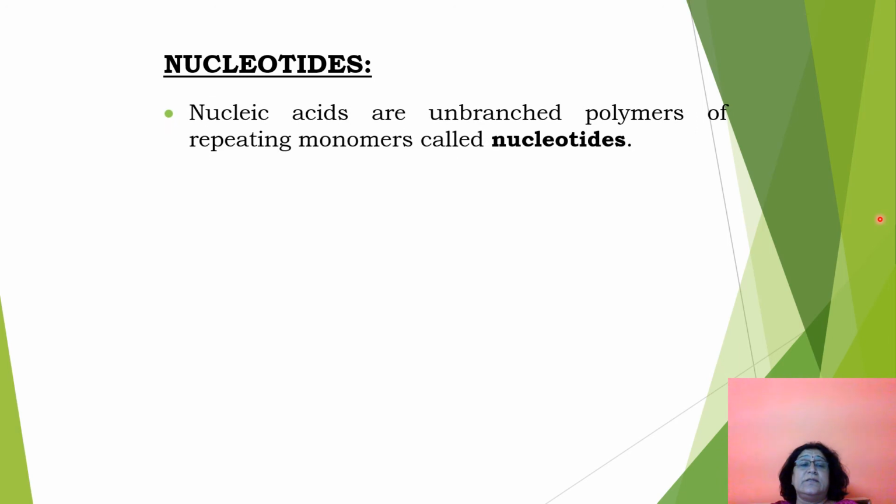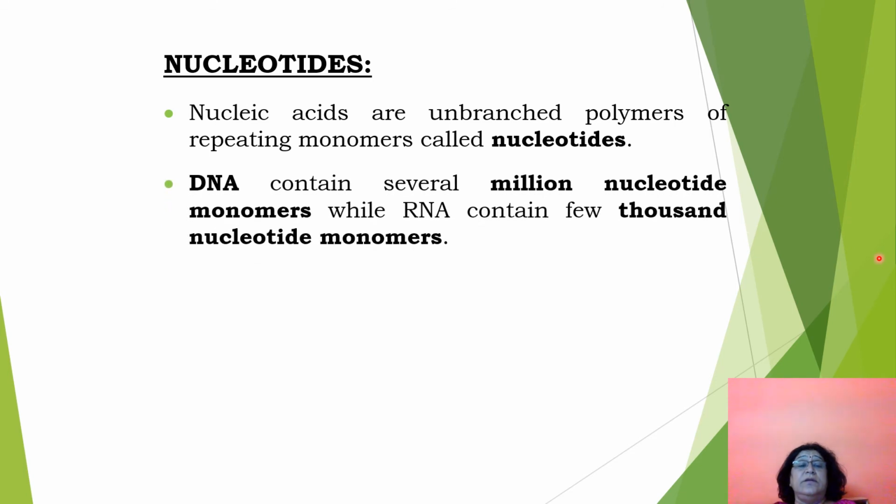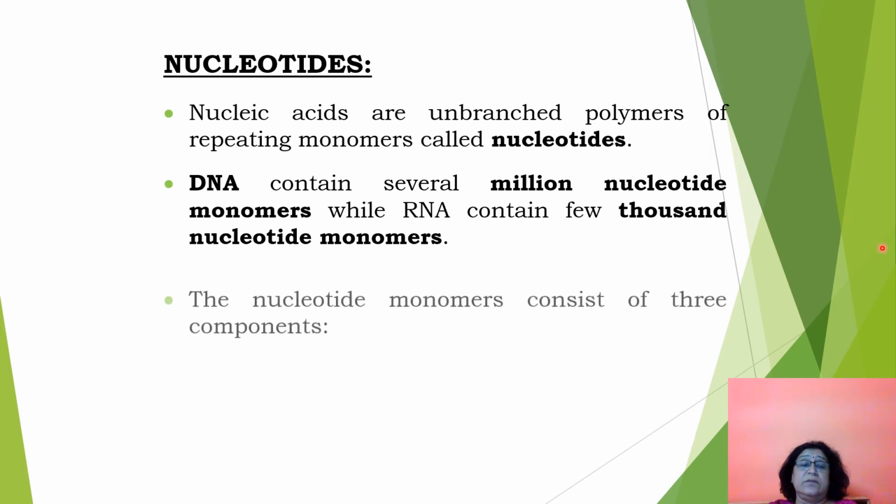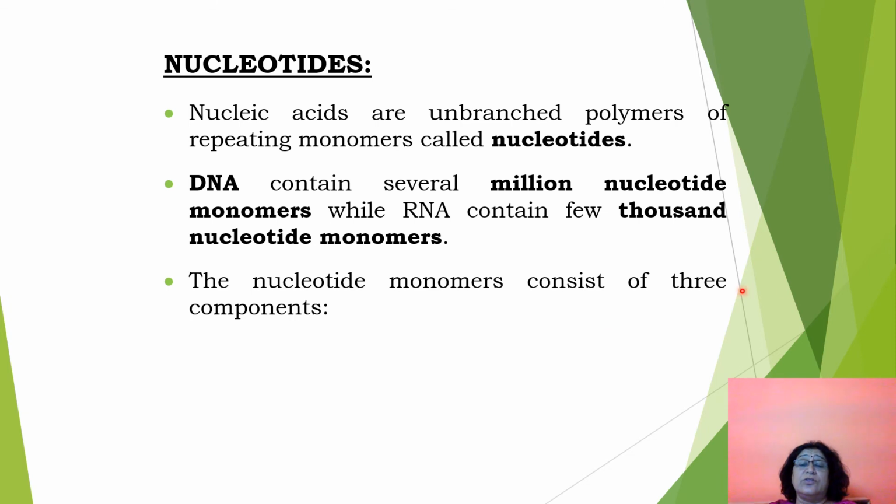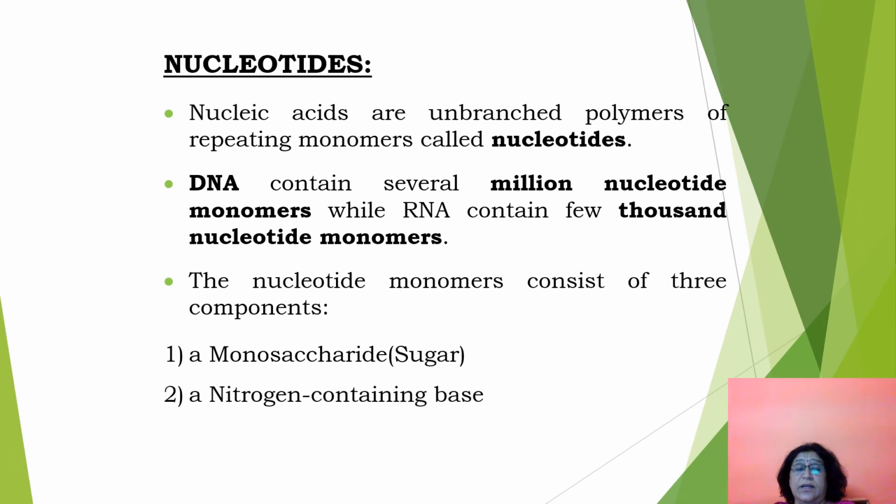Nucleic acids are unbranched polymers of repeating monomers called nucleotides. DNA contains several million nucleotide monomers, while RNA contains a few thousand nucleotide monomers. Nucleotide monomers consist of three components. Just now I said: monosaccharide sugar, nitrogen containing base and phosphate group.